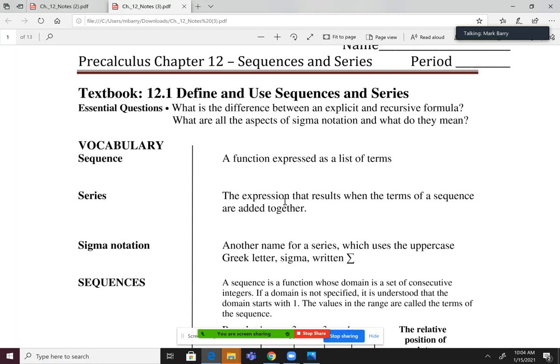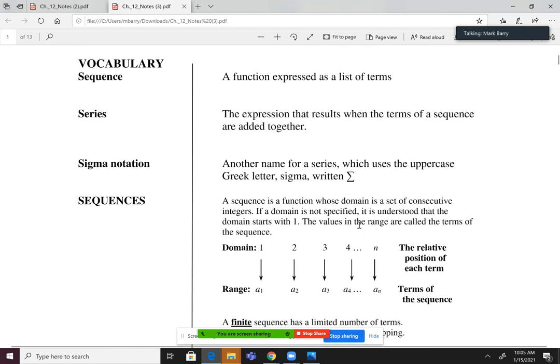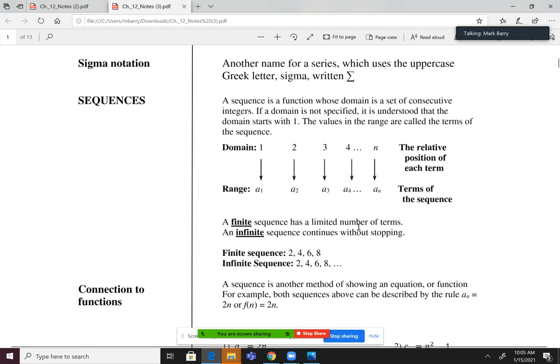Okay, so that's what a sequence is, a list of numbers, okay? A series is the expression that results when the terms of a sequence are added together. So we're going to see there's times where it's beneficial to add all these terms together. We call that a series. We also call that a sigma. It's the Greek letter right here that looks like a funky E. That means the same thing as series. It means add all these terms up, okay? All right, cool. So let's talk about sequences more.